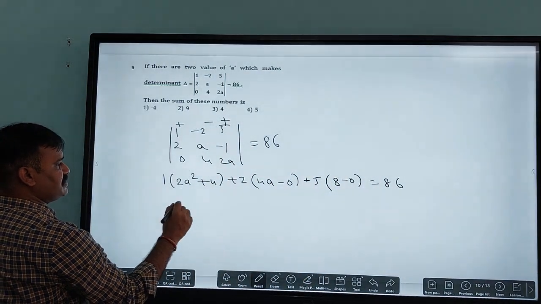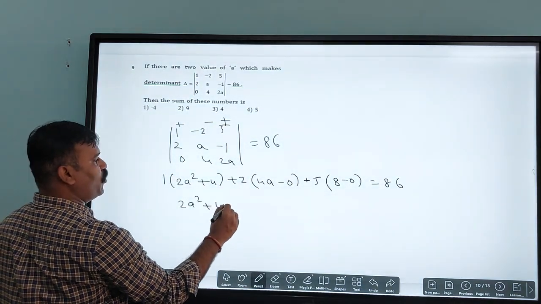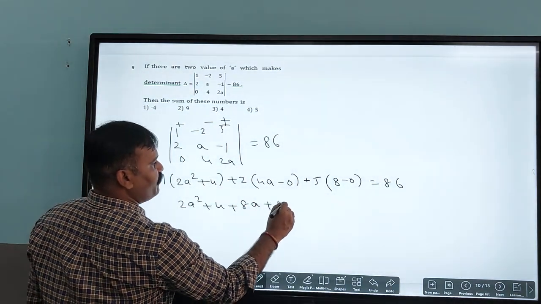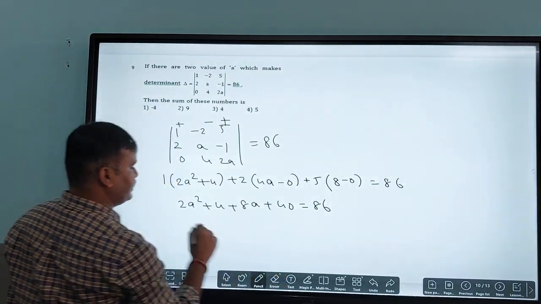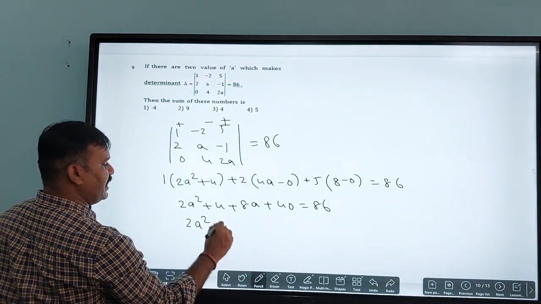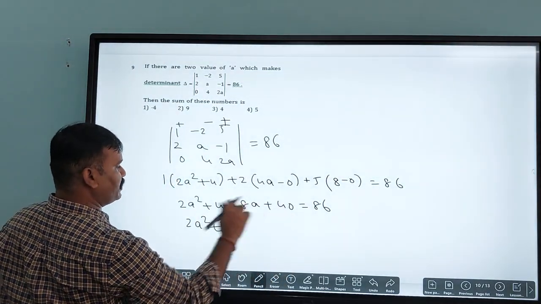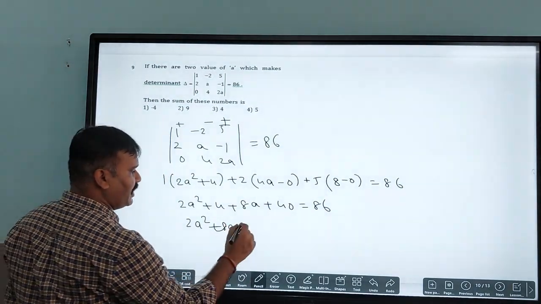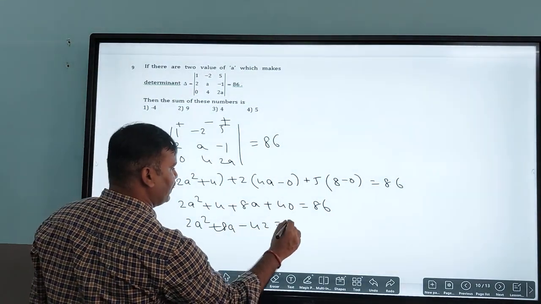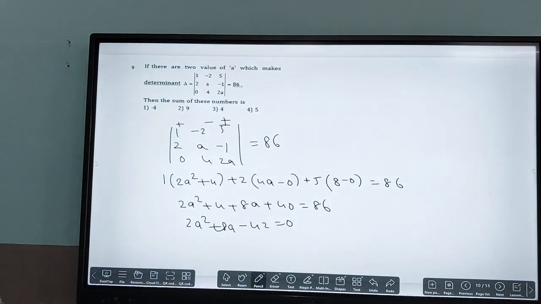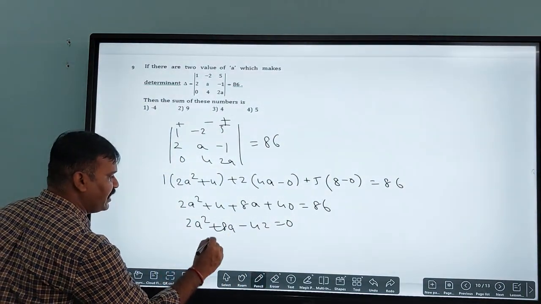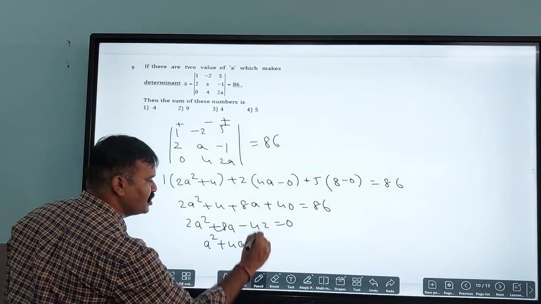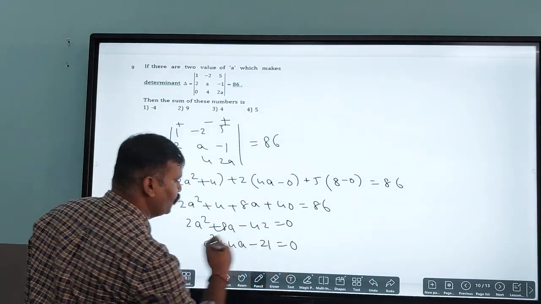We simplify: 2a squared plus 4 plus 8a plus 40 is equal to 86. So 2a squared plus 8a, and 40 plus 4 is 44, and 86 minus 86 on this side, we get minus 42 is equal to 0. We can take 2 as common here: a squared plus 4a minus 21 is equal to 0.